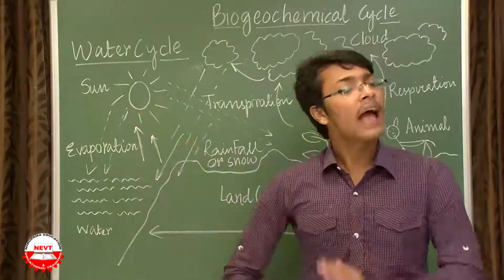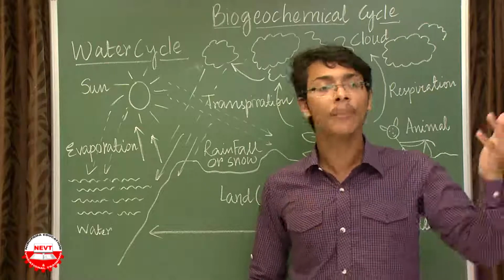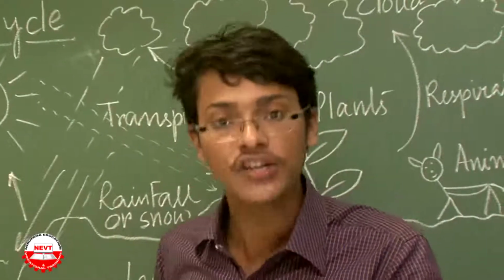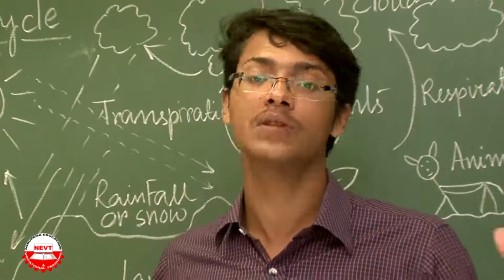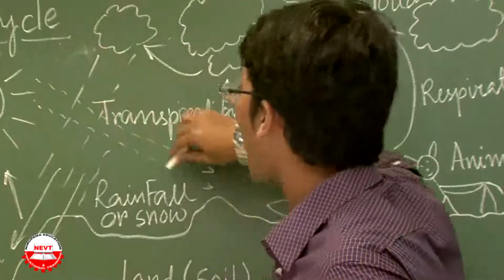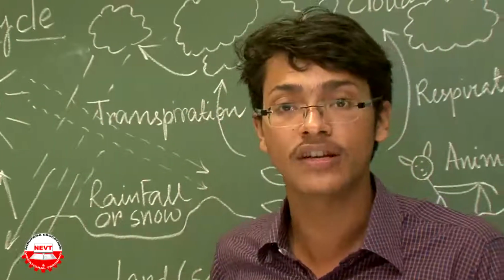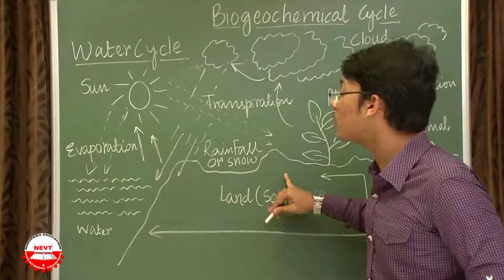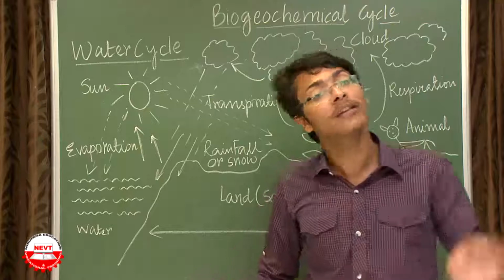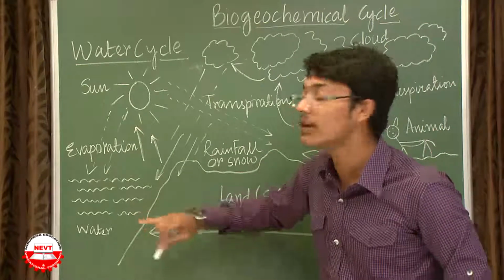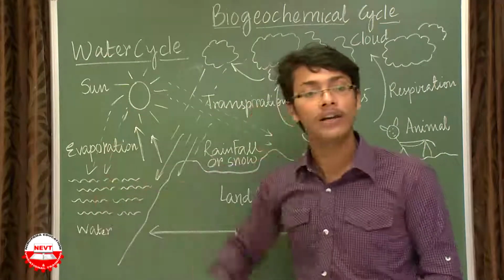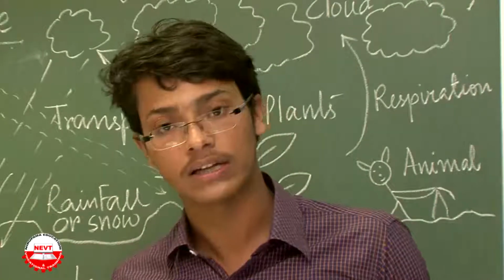This is the sun. As we have discussed in many earlier topics, the sun is the source of solar energy. All irradiation from the sun is the source of our energy. Now mark these arrows please. These dotted arrows are meant for the solar radiation coming from the sun to the landforms. And these dotted arrows are meant for the same solar radiation coming to the water body. This solar radiation coming to the water body heats the surface of water.